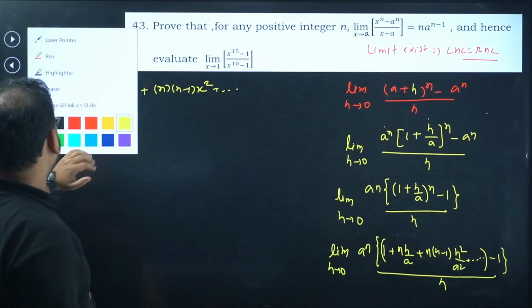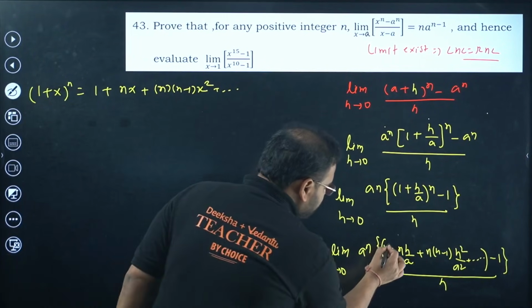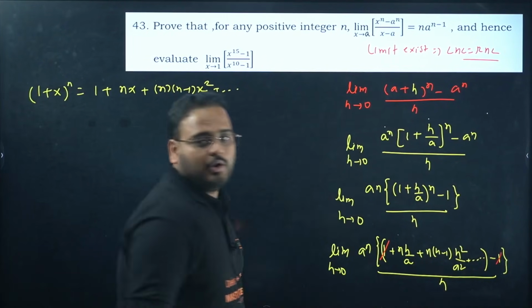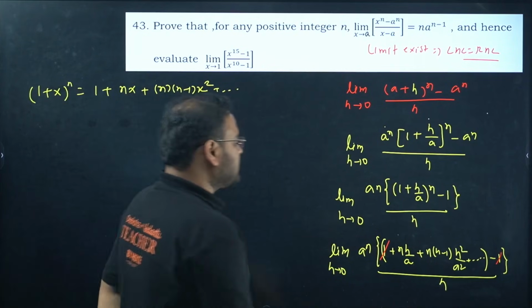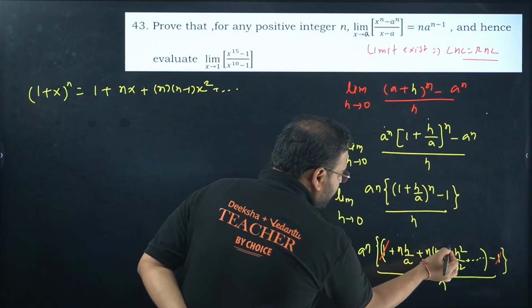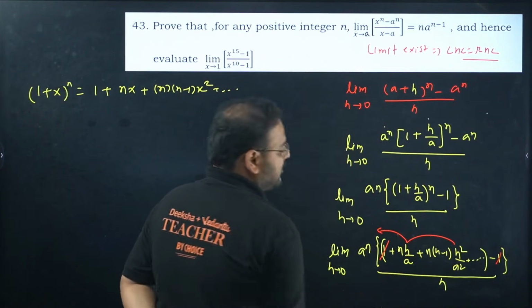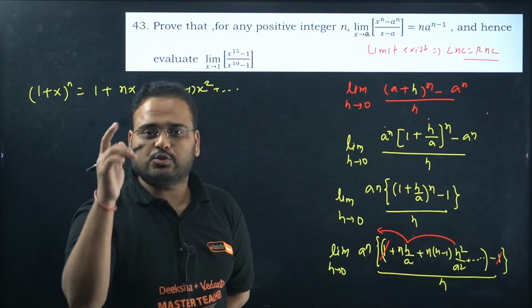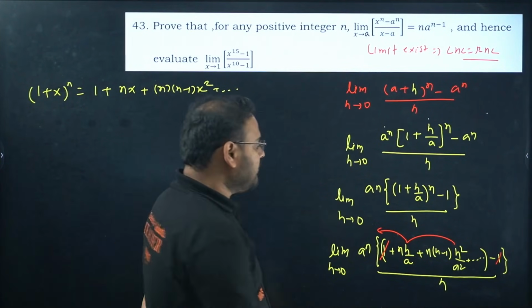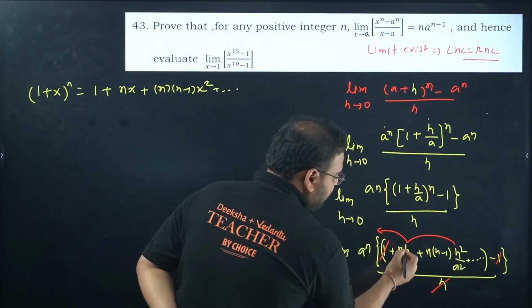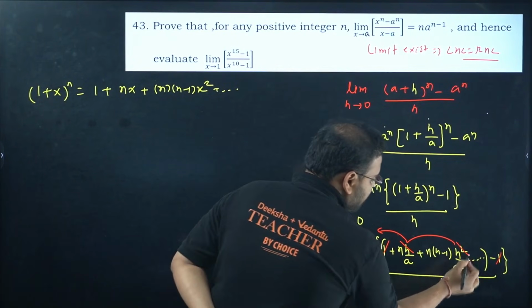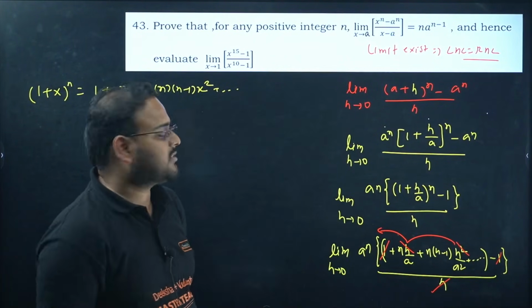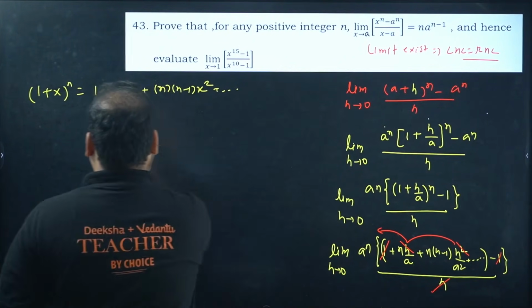Now check this out. This 1 and this 1 are cancelled. Now I can take h common from every term, h plus h square and so on. I can take one h common and divide, so h and h is cancelled. This cancels the h square with one of the h's and continues like that.